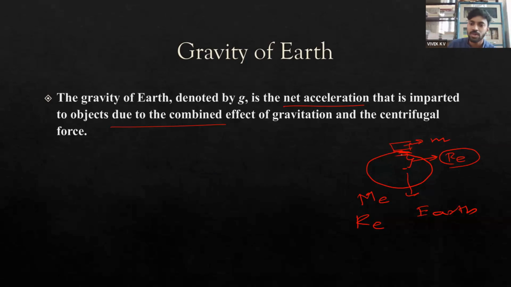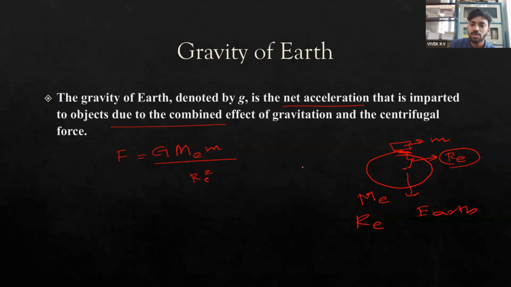Then there will be a gravitational force of attraction F, which is equal to capital G times the mass of earth times the mass of the body, divided by the distance of separation squared, which is the radius of earth squared.